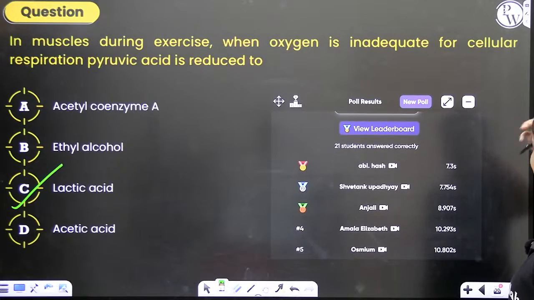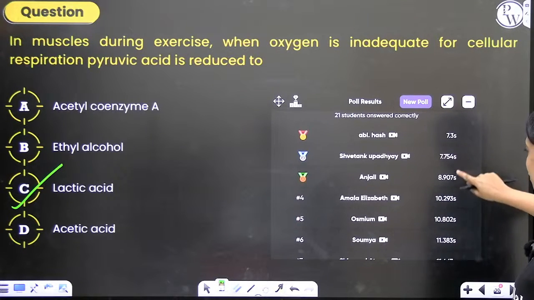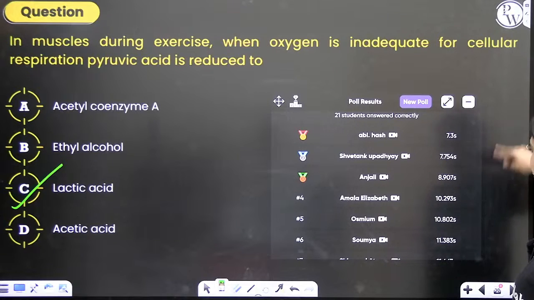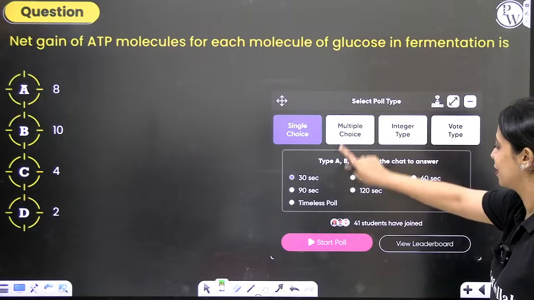Abhi is on top of the list. He's answered in under 6 seconds. Very impressive. Just around 7 seconds. Shwetank also. Anjali, all of them have answered in under 10 seconds. It was a very simple direct question.